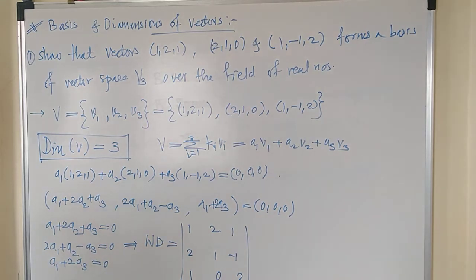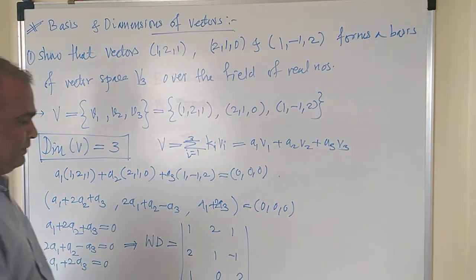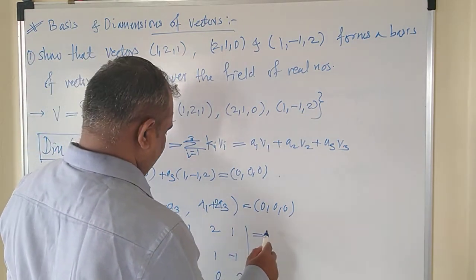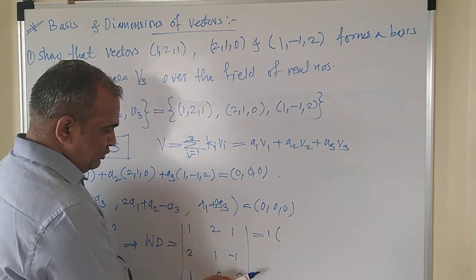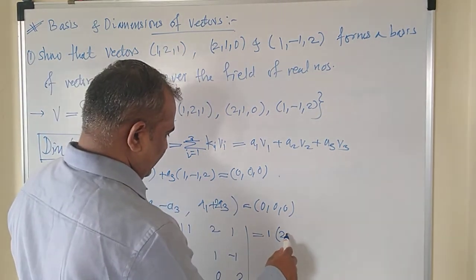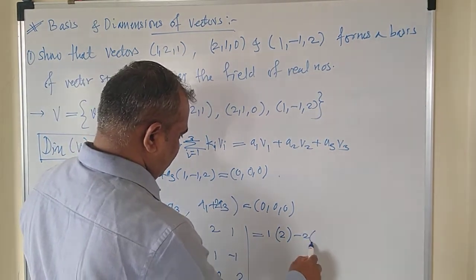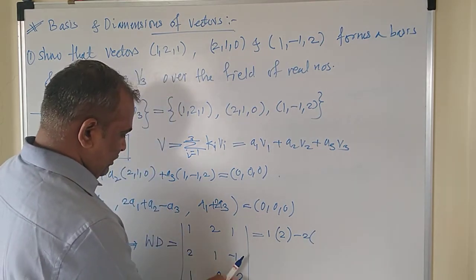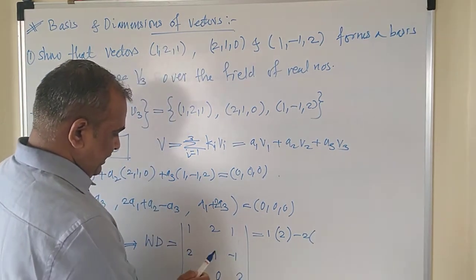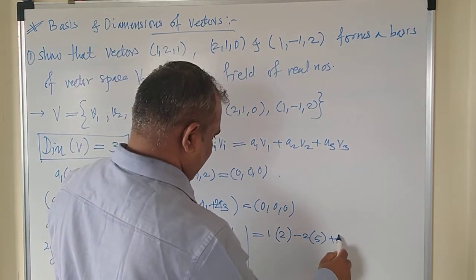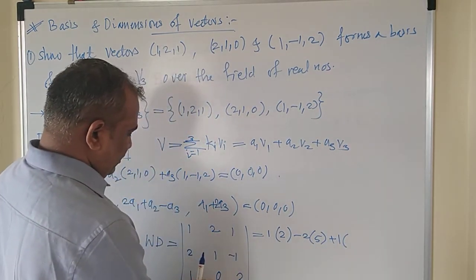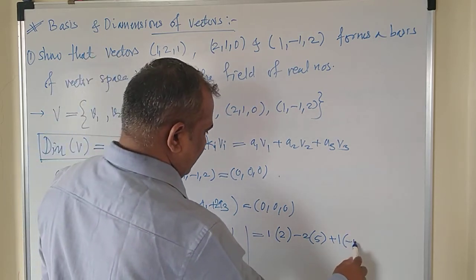Got it? Right? If you solve this, let us see what we'll get. So 1 into (2 minus 0), that means 2 only, minus 2 into (4 minus minus 1), that is 5, plus 1 into (0 minus 1), that is minus 1.